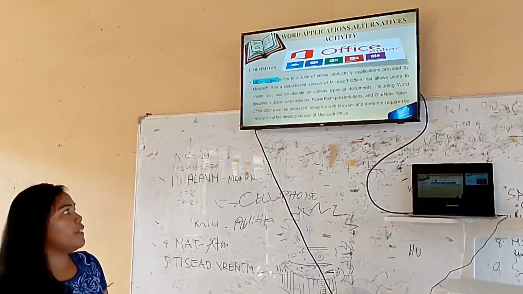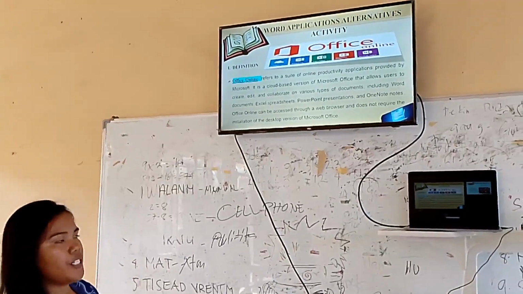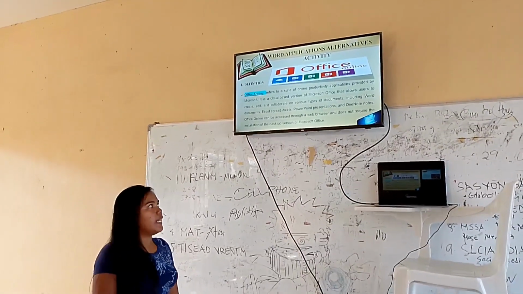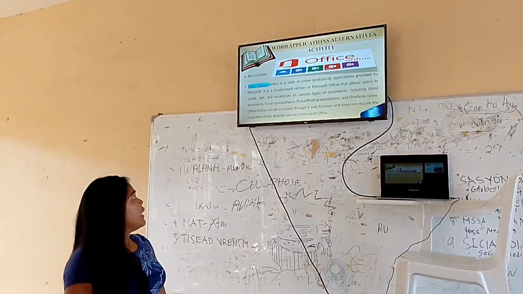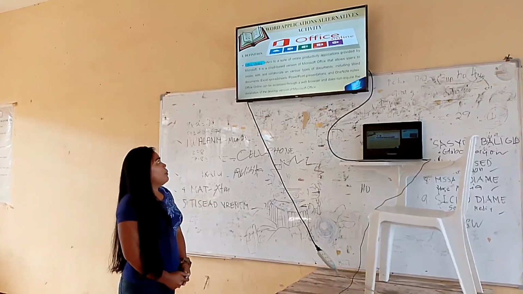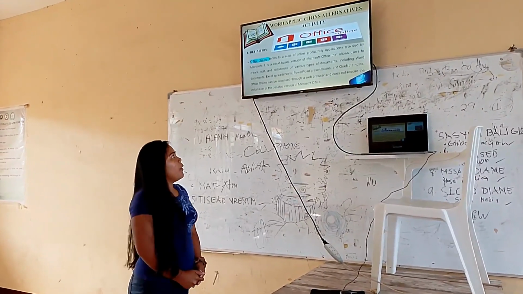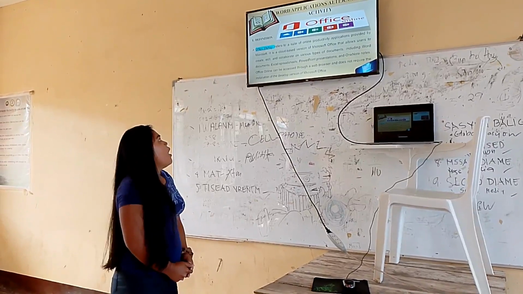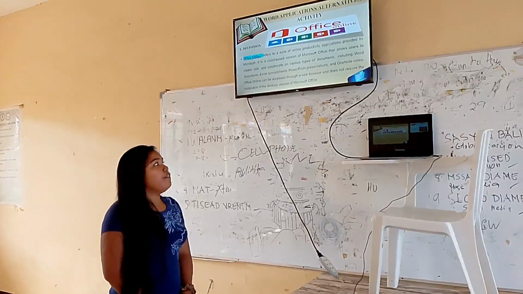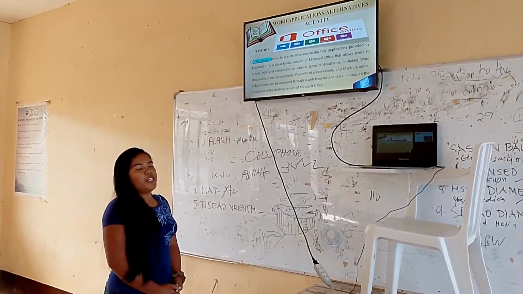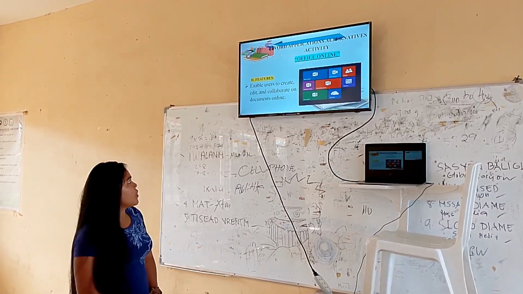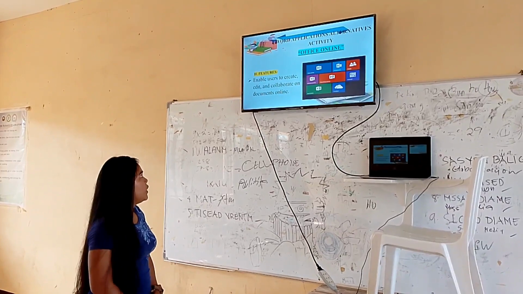The definition of Office Online refers to the suite of online productivity applications provided by Microsoft. It is a cloud-based version of Microsoft Office that allows users to create, edit, and collaborate on various types of documents, including Word documents, Excel spreadsheets, PowerPoint presentations, and OneNote notes. Office Online can be accessed through a web browser and does not require the installation of the desktop version of Microsoft Office. So the features of Office Online enable users to create, edit, and collaborate on documents online.